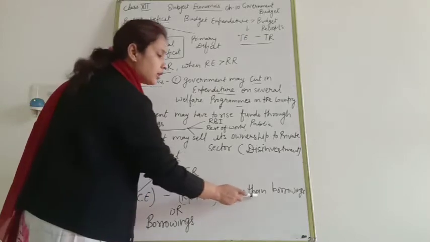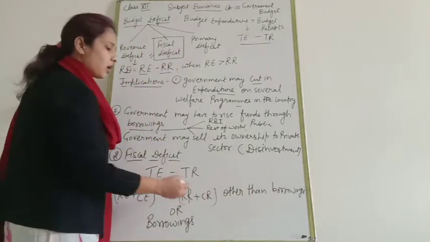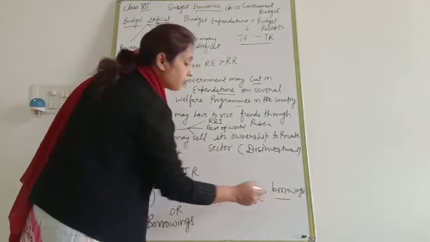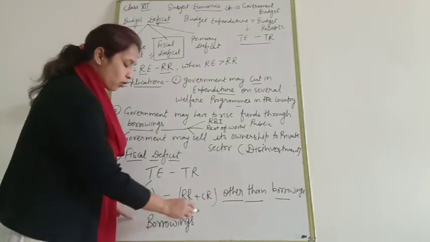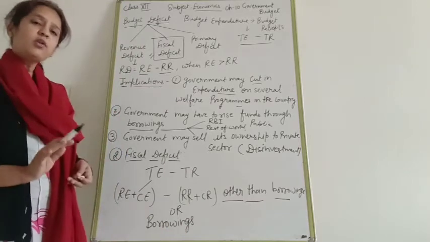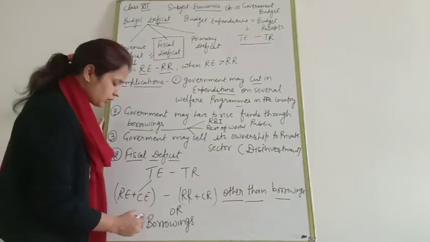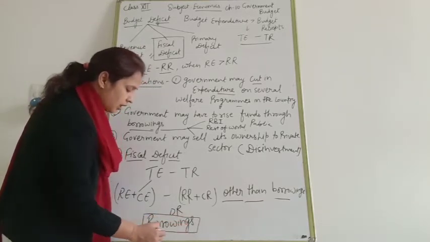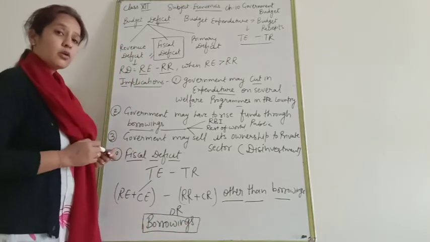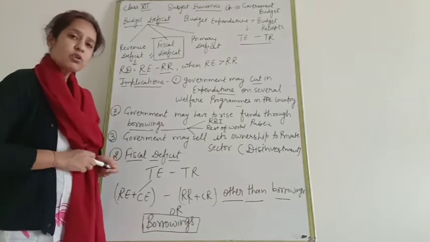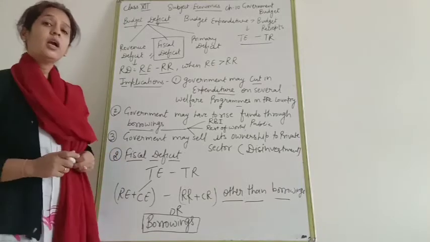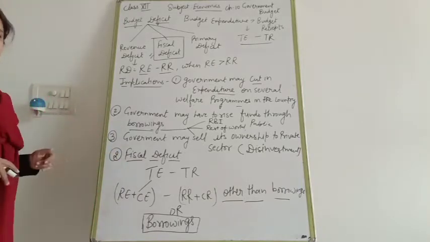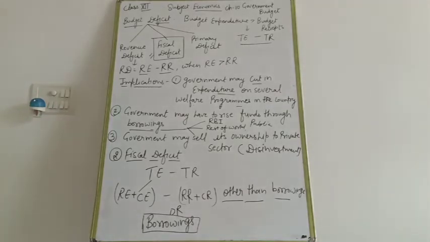But we use the words other than borrowings. In fiscal deficit, we never include borrowings as receipts. If in the question only the borrowings are given, take borrowings as the fiscal deficit. Clear? Total expenditure minus total receipts other than borrowings is known as fiscal deficit. There are a few implications of fiscal deficit also, as follows.